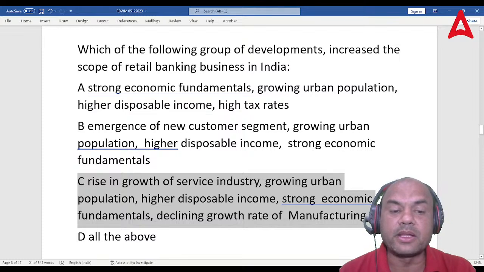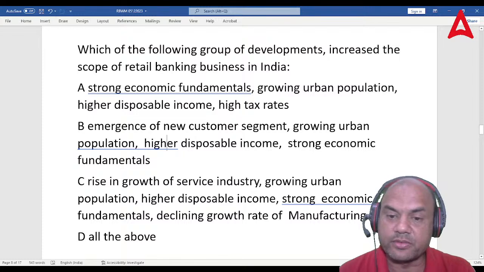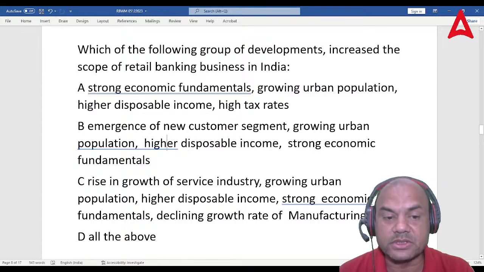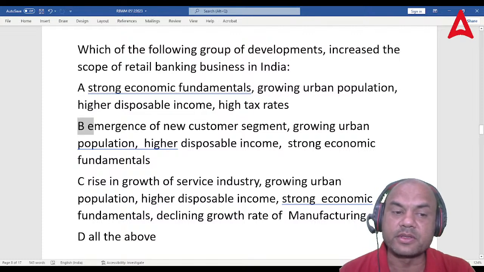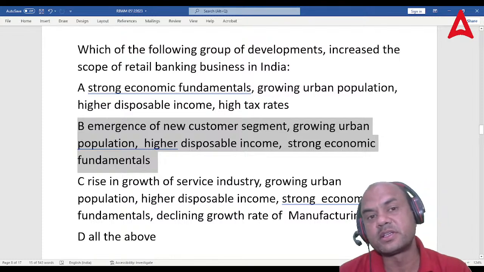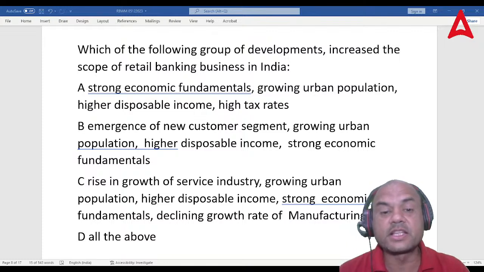Now let's look at B. Emergence of new customer segment, positive. Growing urban population, positive. High disposable income, positive. Strong economic fundamentals, positive. So all are positive. There is no negative in this. So that's why B is the answer. Got it? The answer is B.